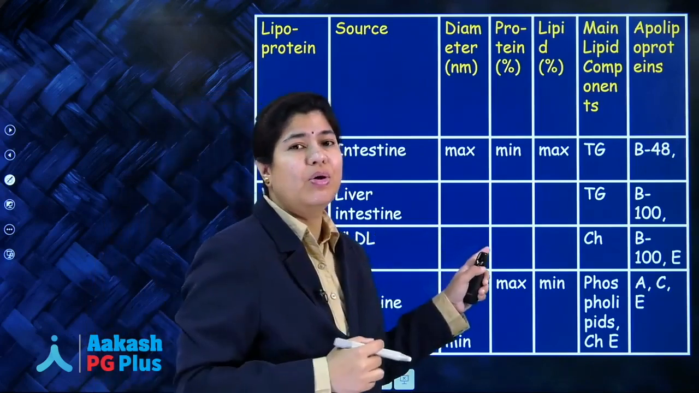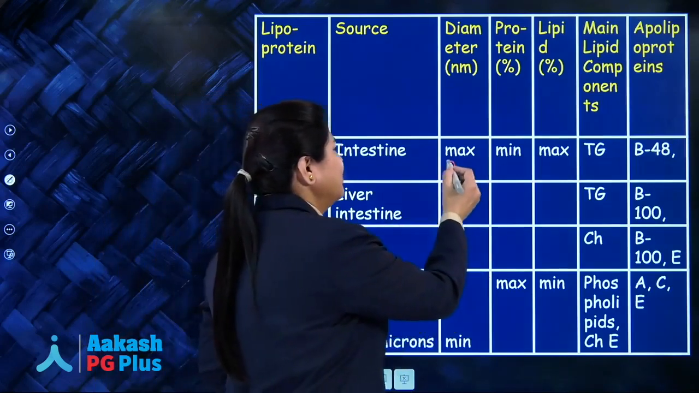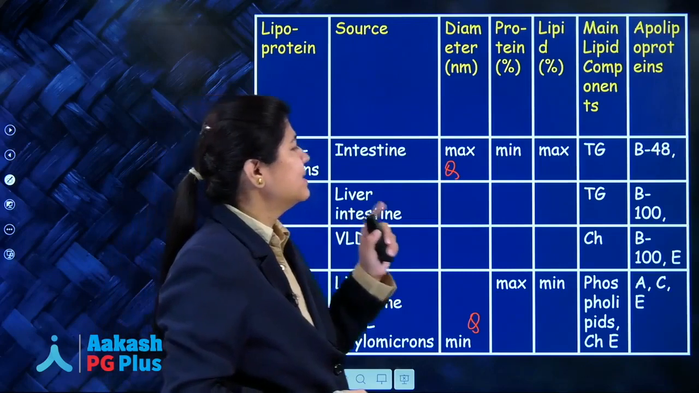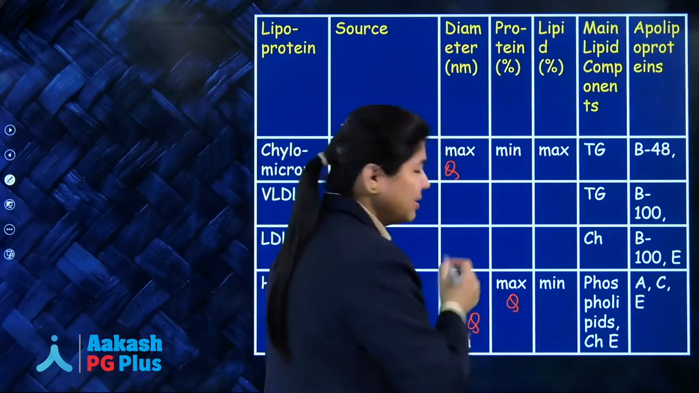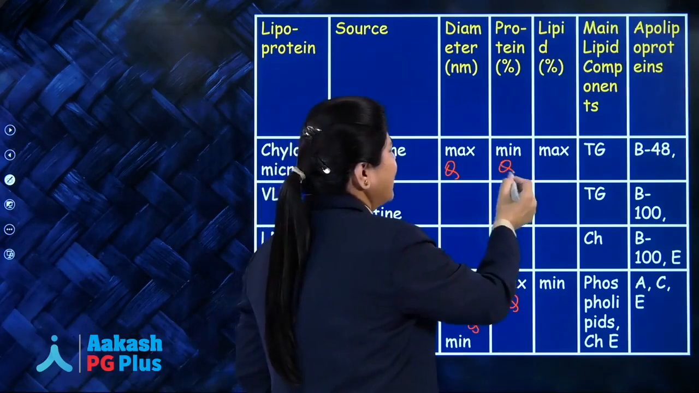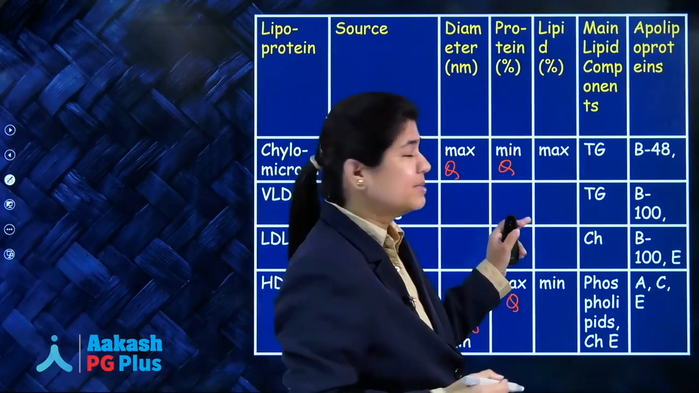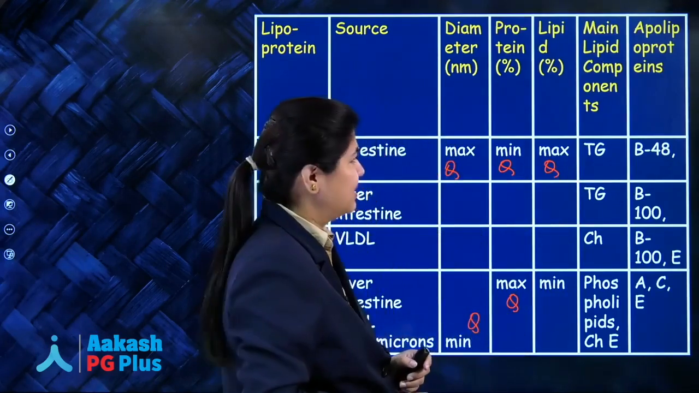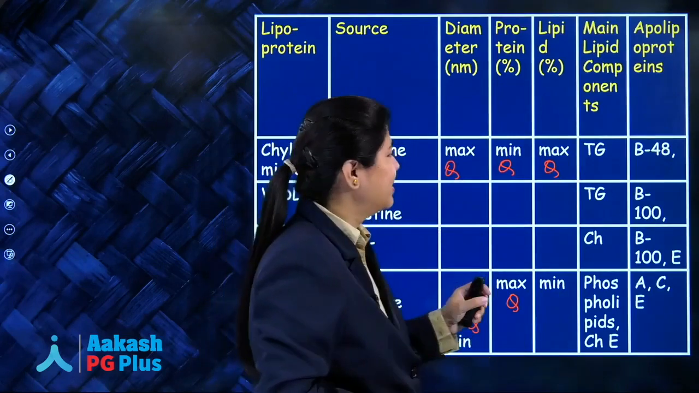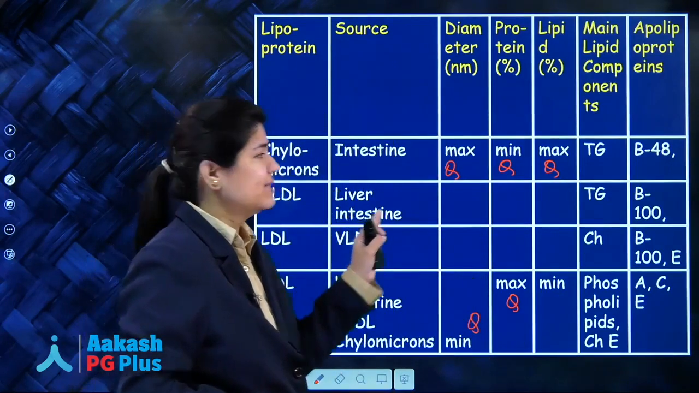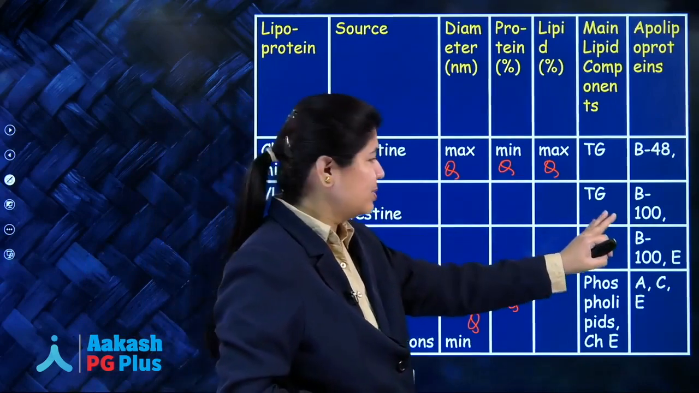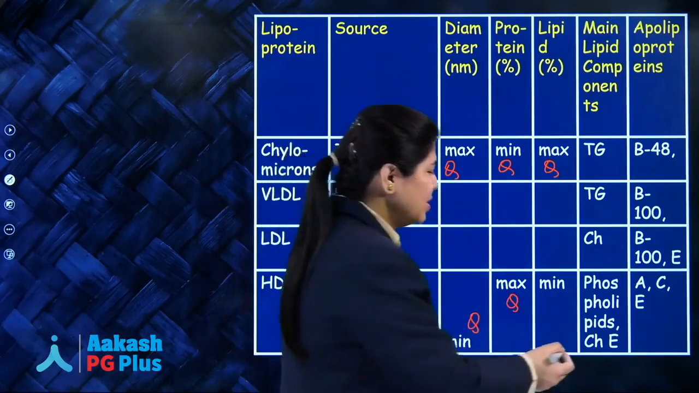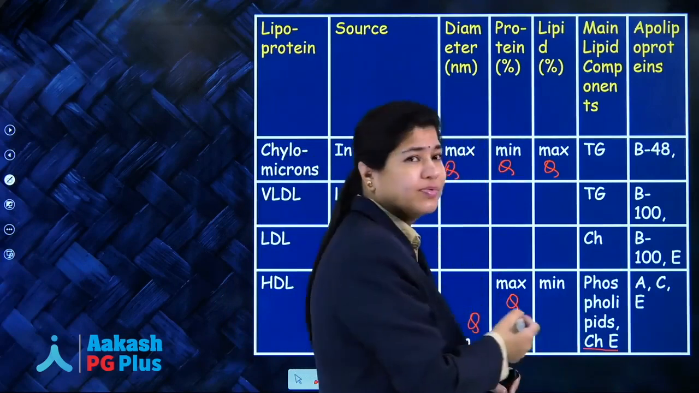Diameter maximum is of chylomicron and minimum is of HDL. Okay, protein percentage is maximum in HDL, minimum in chylomicrons. Lipid percentage is maximum in chylomicrons and minimum in your HDL, yes. So main lipid component for your chylomicrons and VLDL is your triglycerol or triglyceride we say. Then LDL, the main lipid is cholesterol, and for HDL the main lipid is your cholesterol ester plus your phospholipids.